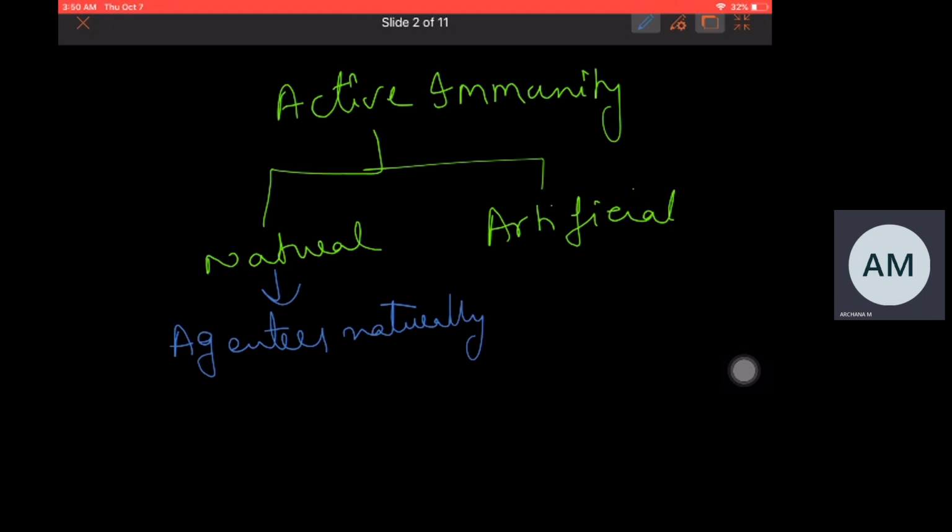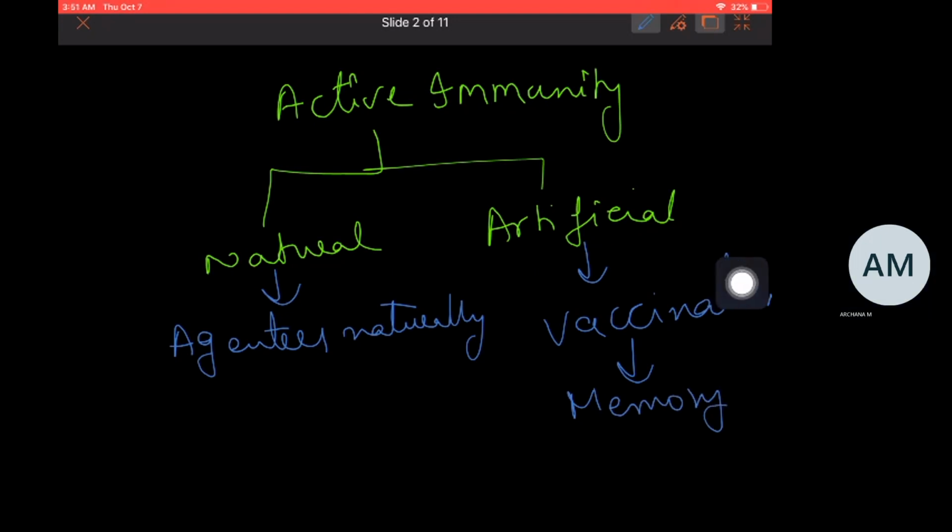Such is the case of natural active immunity. Coming to the artificial immunity, artificial immunity is a type of immunity when antigen is deliberately introduced into a person through vaccination. Why are vaccines given? Mainly to activate the memory cells.